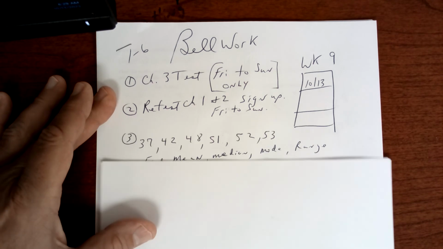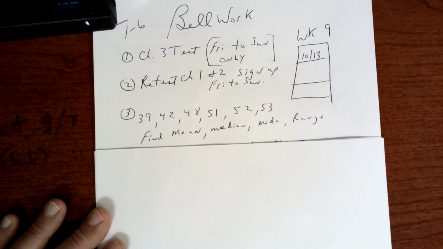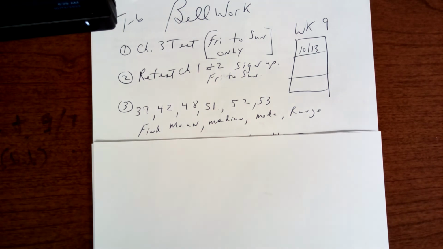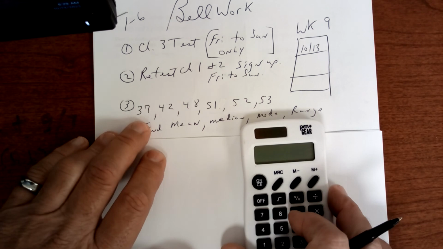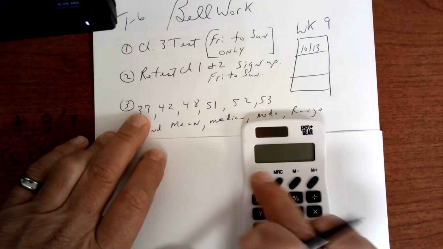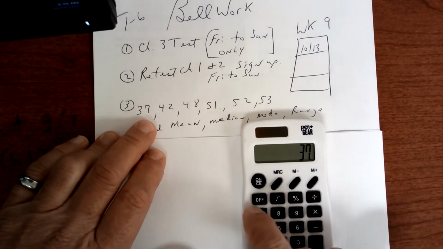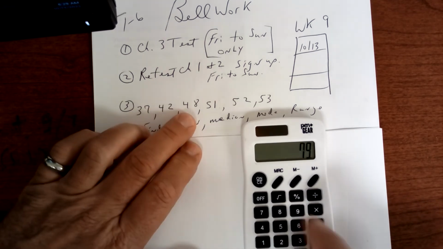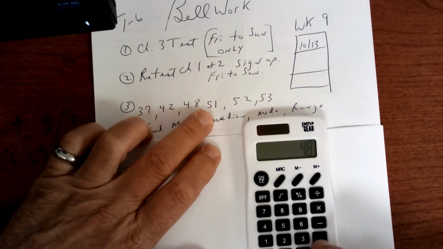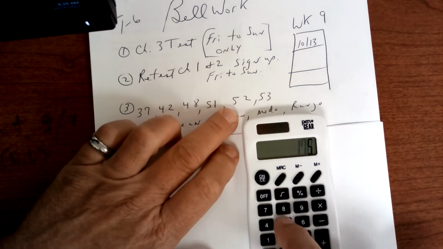Let's take a look here. Find mean, median, mode, and range. Well, mean is the average. You might say, because I'm not going to let you retest. But what we're going to do is add these up. So 37 plus 42 plus 48 plus 51 plus 52 plus 53.